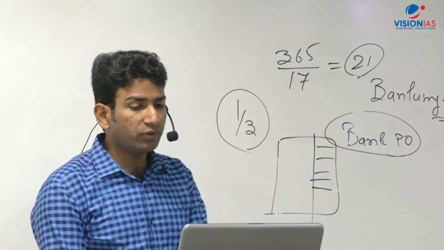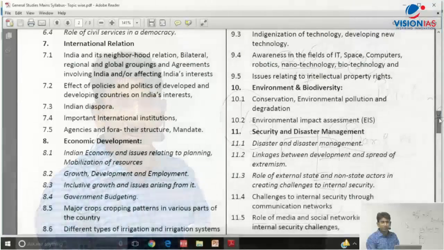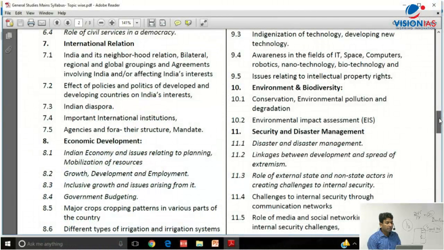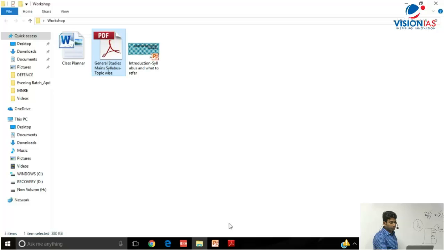If you have environment and biodiversity, you have all the topics and subtopics. Security, disaster management, you have topics and subtopics. So you can simply start covering all the things one by one. Okay? That is a very good way to cover things, when you know what you're supposed to cover in one particular topic. Getting my point or not? So this is basically the syllabus bifurcation.